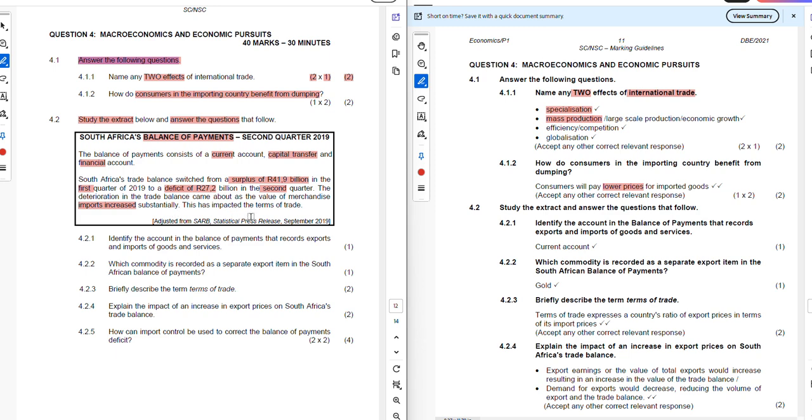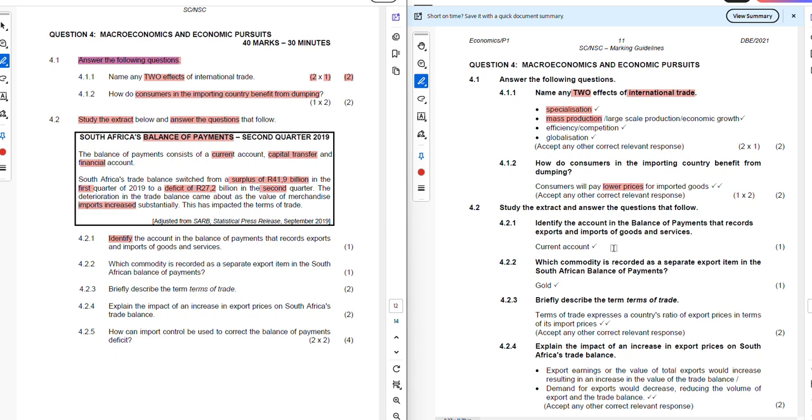This has impacted obviously the terms of trade, as I've already stated. 4.2.1: identify the account in the balance of payments that records export and import of goods and services. So you need to identify. When we talk about identifying, I've already stated in other videos that it will come from the extract above that you've already looked at. So once you know that the information will come from the extract above, then the answer, you know for sure, will be something that is coming from the above.